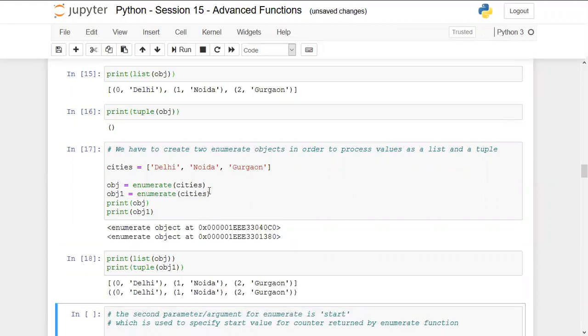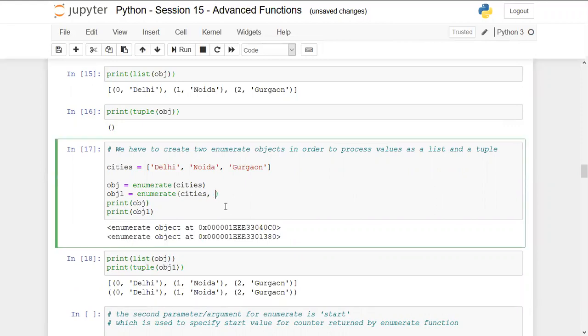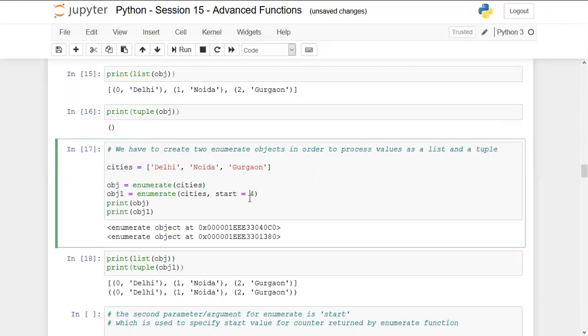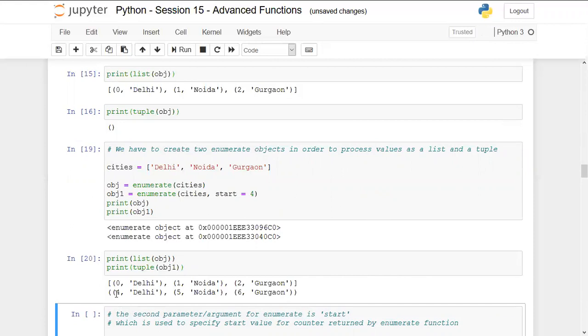It is giving the same output, but to see its effect, along with the iterable, we can pass the start value equal to maybe 4. So now for obj1, the values will start from 4. However, for obj, it will start the values from 0. So in the below cell, for the tuple, we should get the values as 4 Delhi, 5 Noida, and 6 Gurgaon. Yes, it can be seen that the counter has been updated and it is processing respectively. So is it clear, Chirag? Yeah, it's fine. Got it.